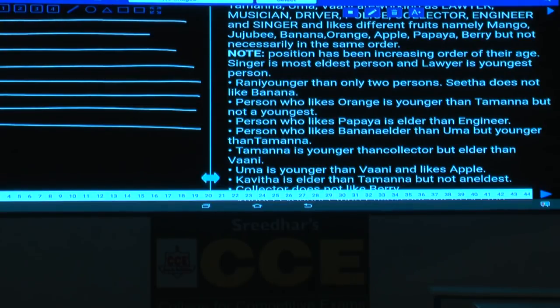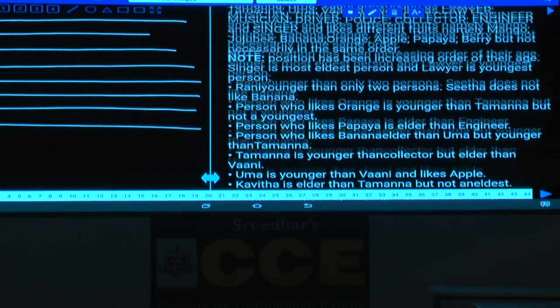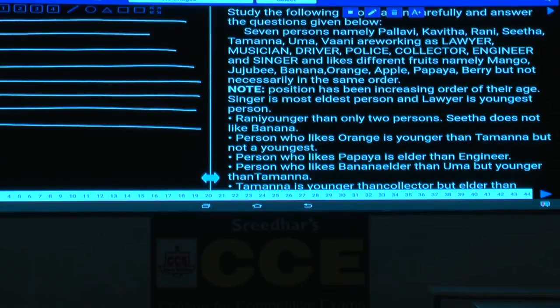Now the order regarding the eldest and the youngest is given. What is the order here? Position is in the increasing order of their age. Singer is the eldest person. So let us take the singer at this place, then the engineer, next one is collector, next to collector is police, next to police is driver, and next to driver is musician, and finally the lawyer. Here the order is clearly specified, hence we have fixed this one.